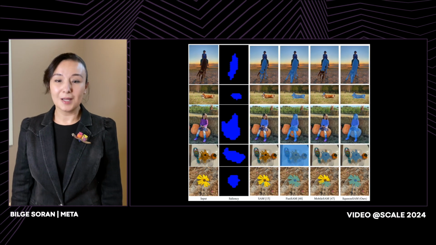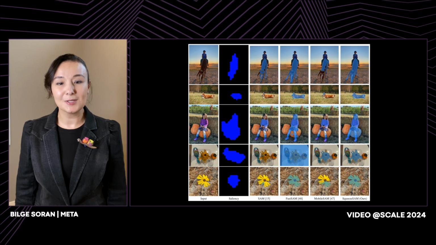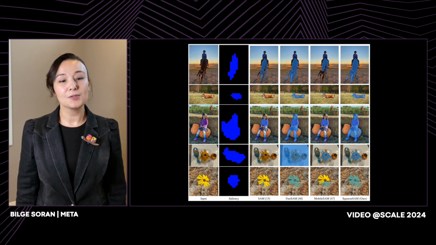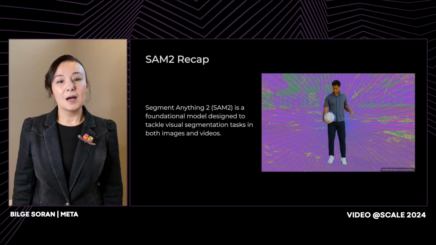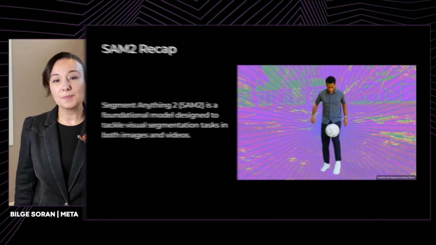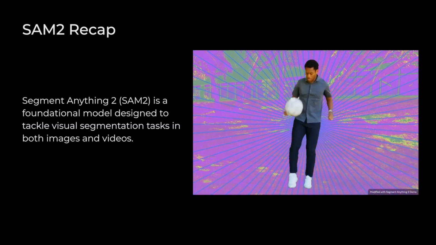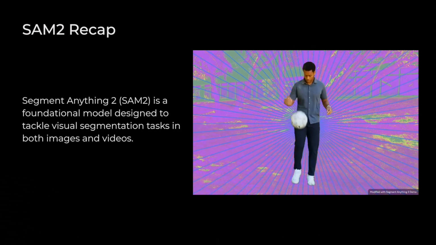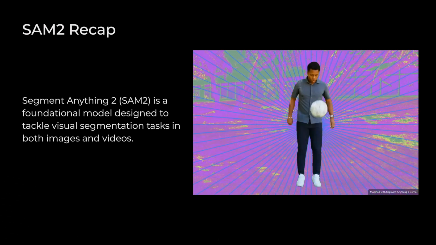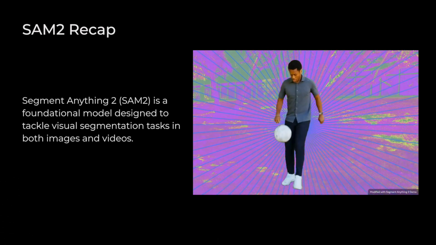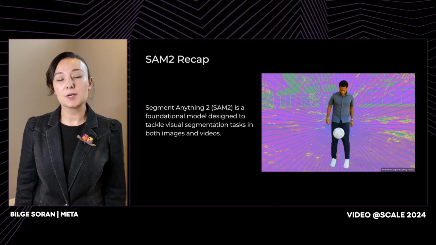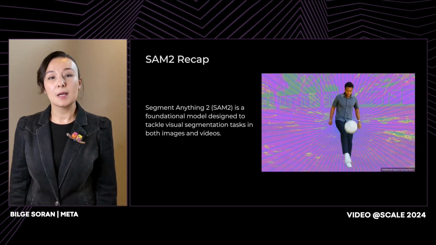Until now, we have covered EfficientSAM models for efficient image segmentation. You may wonder how these models can be extended for efficient video segmentation. I will start with a brief recap of SAM2, the video segmentation model from Meta AI. Similar to SAM, SAM2 is a foundational model designed to tackle visual segmentation tasks in both images and videos. Building on the original SAM, it now handles video by treating still images as single-frame videos. The model features a straightforward transformer design with streaming memory, enabling real-time processing of video content.